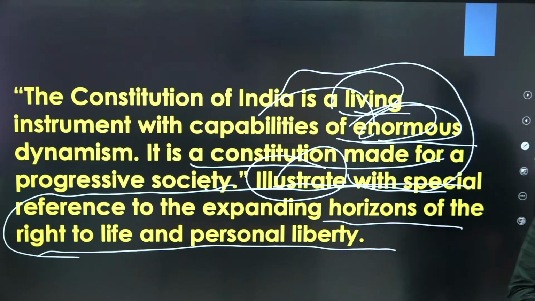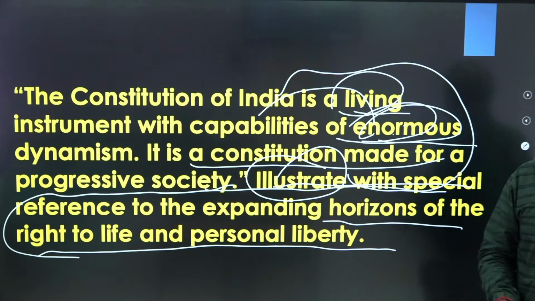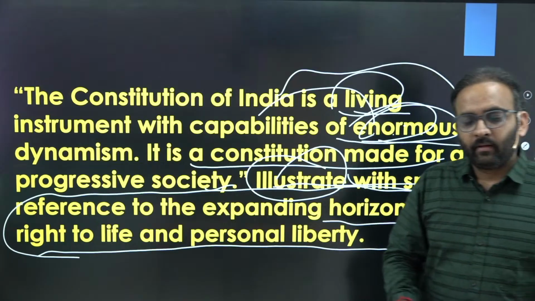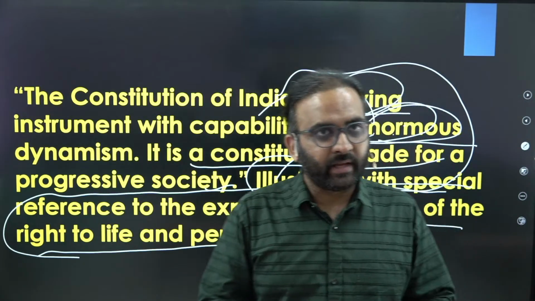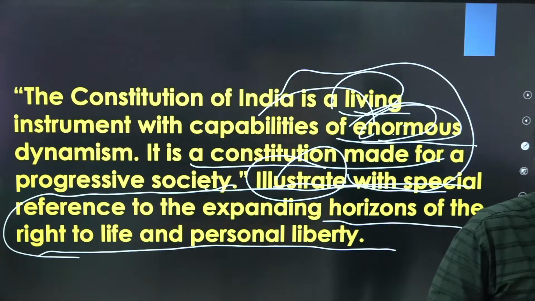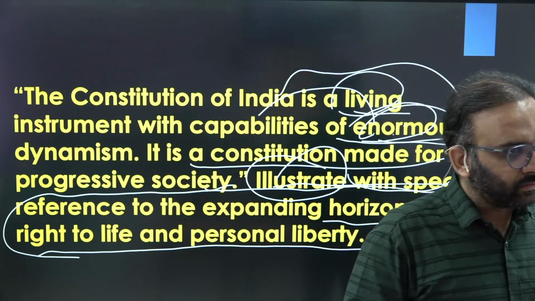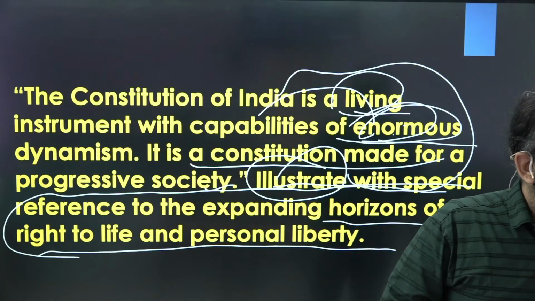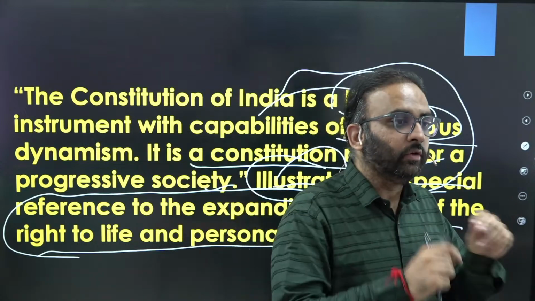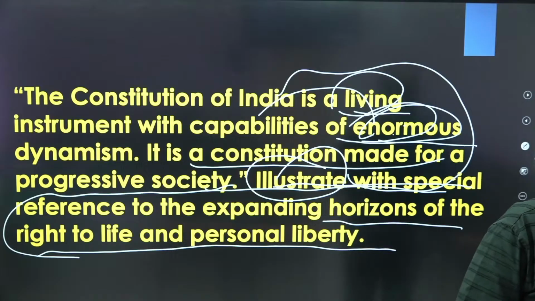You get the point? So that ensures enormous dynamism. And how it is actually being ensured, that also you need to write. For example, the Constitution has been amended so many times in the past, right? For example, for state reorganization, the 7th Constitutional Amendment Act, right? Or the 42nd Constitutional Amendment Act, inserting secularism in the preamble, or the 44th Constitutional Amendment Act, putting checks on arbitrary use of power during emergency by the executive, right?